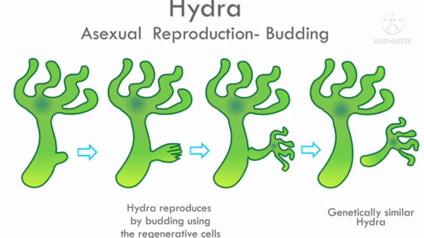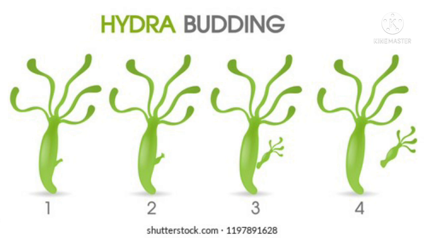If you observe the slide under the microscope, you will be able to find that these are the tentacles, and this is the body of the hydra, and from one side of its body wall, you can find a protrusion coming out of the body, which gradually develops into a small body.